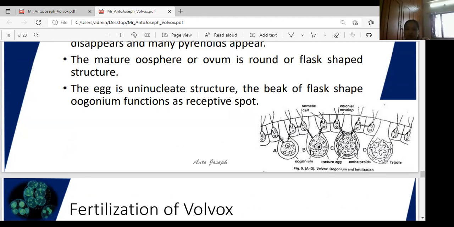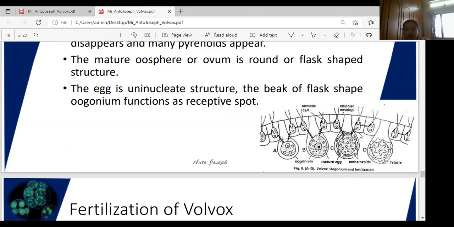Here you can observe the anthrozoid in the diagram, girls. This round part is called the oogonium, oosphere or ovum. In the ovum, the egg is present. In the remaining part, you can observe the structures surrounding it. What are these? They are anthrozoids, the spermatozoids. Both are found in this structure.